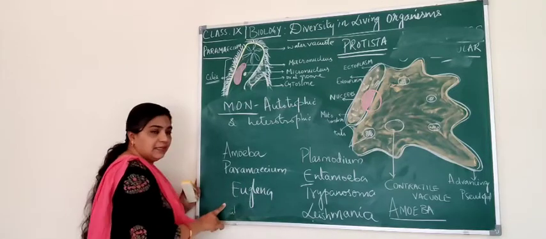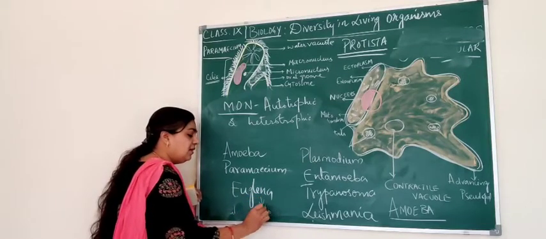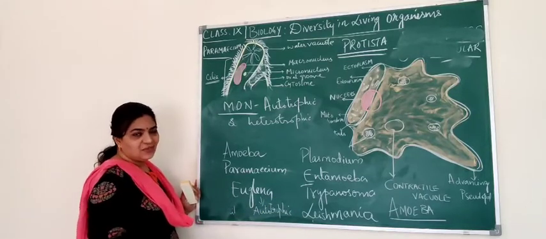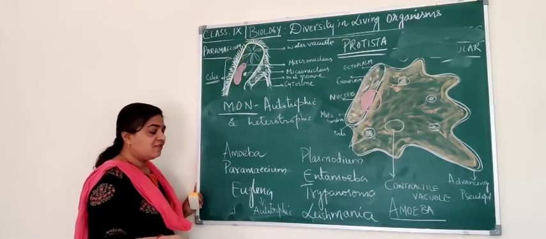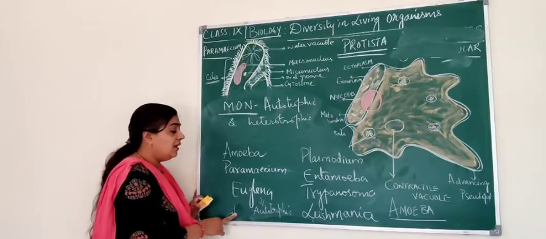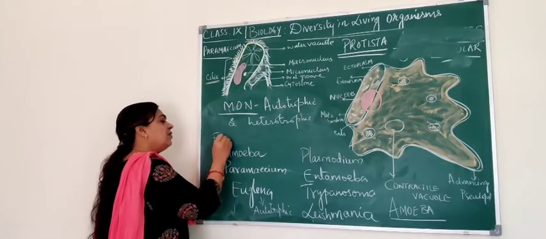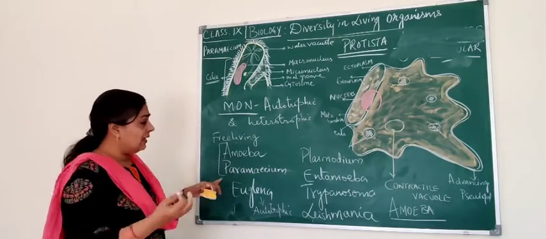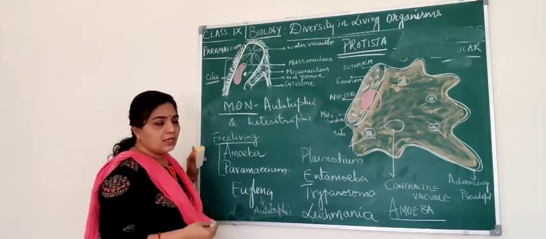So the euglena is autotrophic. It is an animal in the sense that it is a unicellular animal. Protozoa means what? They are the first animal. Proto means first. So this one can prepare its own food. Euglena can prepare its own food, so it is autotrophic. And these two are free living forms. Free living forms trap smaller organisms, tinier than themselves, capture that food and digest it. That's how they get their nutrition.